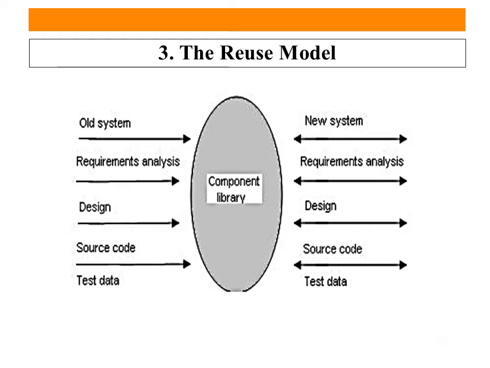This is the reuse model, where in between, the oval shape is written as component library, and there are two types of system. From the left side is the old system and the right side is the new system. In the old system we have requirement analysis, design, source code, and test data, and all these phases are similar in the new system. But the reuse model is developed for modification purposes.